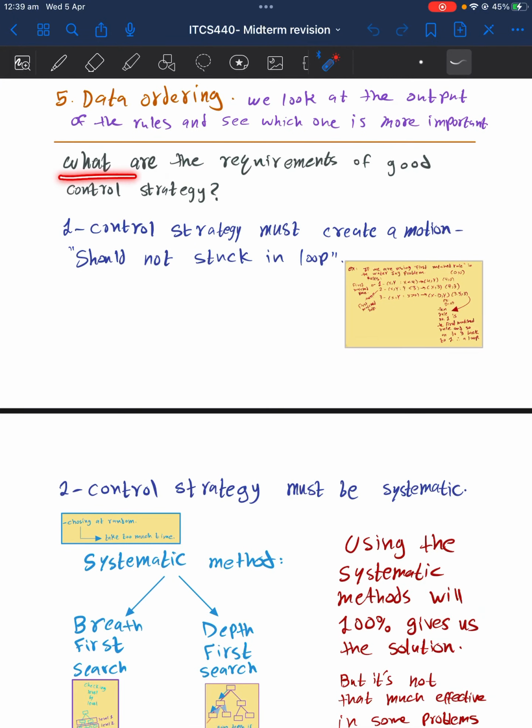What are the requirements for a good control strategy? First, our control strategy must create a motion, which means that it should not be stuck in a loop. Why? This is because if we are stuck in a loop, we will never get to the solution. We will just keep repeating states, and we said we don't want to repeat states. We can repeat rules, but we don't want to repeat states.